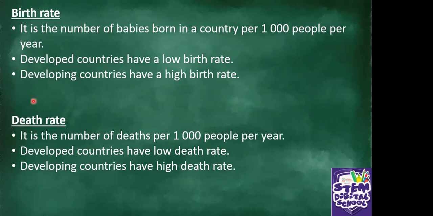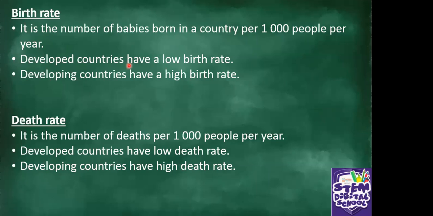Let's start with birth rate. What is birth rate? Birth rate is the number of babies born in a country per 1,000 people per year. Developed countries have a low birth rate, whereas developing countries have a high birth rate. What do we mean by developed countries? For example, countries like the United States of America and European countries, those powerful countries, they are well developed, but they have a low birth rate.